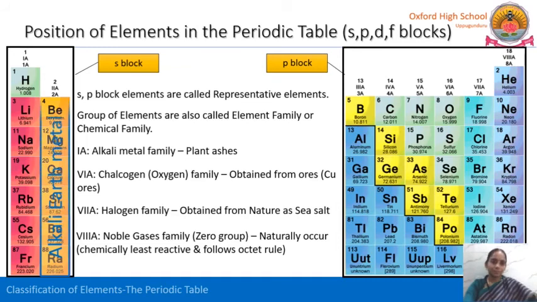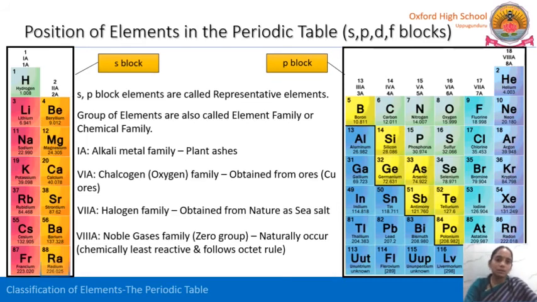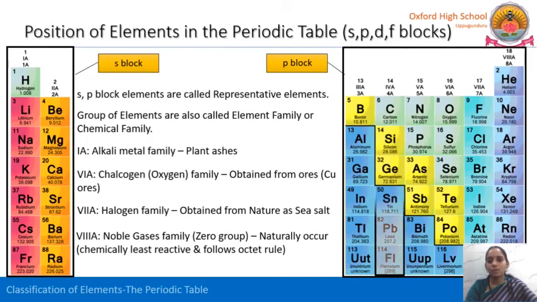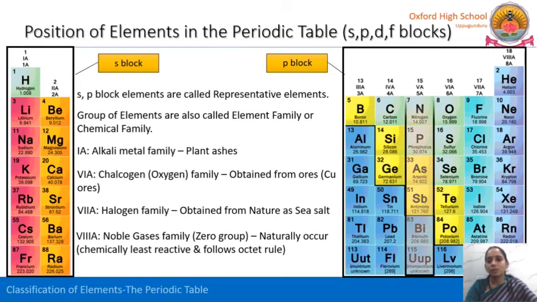See here, first A is alkali metals and second A is alkaline earth metals. Next 3A, that is 13, boron family: boron, aluminium, gallium, indium and thallium. Next, fourth A group, carbon family: carbon, silicon, germanium, tin and lead, flerovium also. And next, fifth A group, nitrogen family: nitrogen, phosphorus, arsenic, antimony, bismuth.